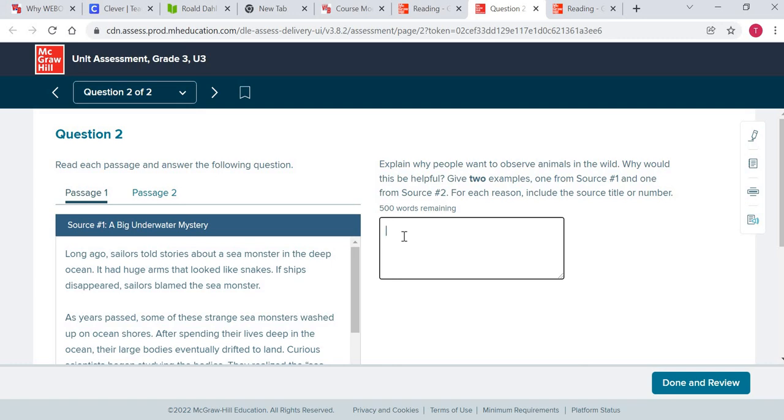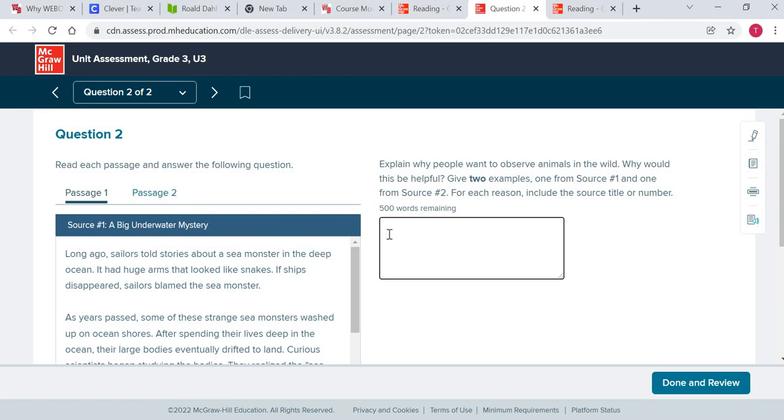Now this is where you explain why people want to observe animals in the wild. This is where you restate. Many people want to observe animals in the wild, period. The text says, then fine. Or you should say, source 1 says, or you can say in a big underwater mystery.